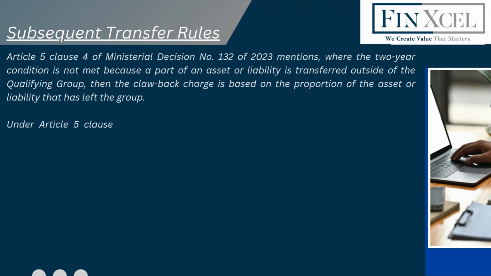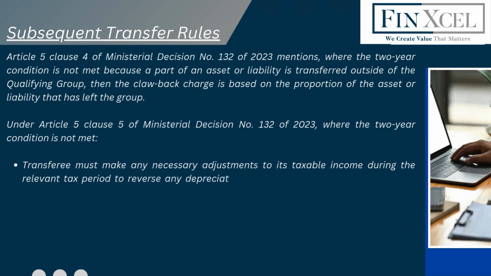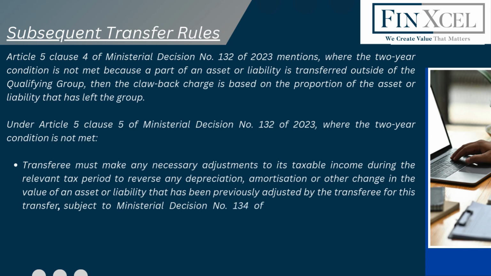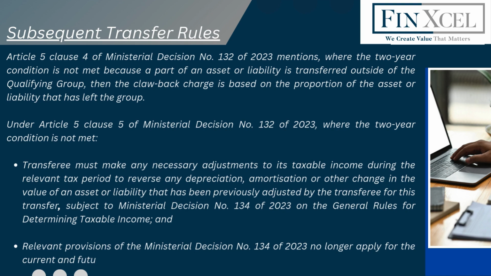Under Article 5 Clause 5 of Ministerial Decision No. 132 of 2023, where the 2-year condition is not met, the transferee must make any necessary adjustments to its taxable income during the relevant tax period to reverse any depreciation, amortization, or other change in the value of an asset or liability that has been previously adjusted by the transferee for this transfer, subject to Ministerial Decision No. 134 of 2023 on the general rules for determining taxable income, and relevant provisions of the Ministerial Decision No. 134 of 2023 no longer apply for the current and future tax periods in relation to this transfer.